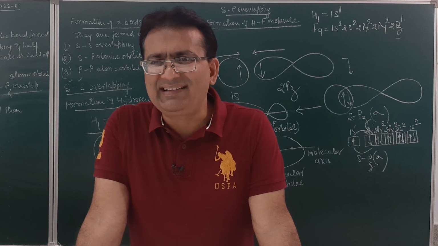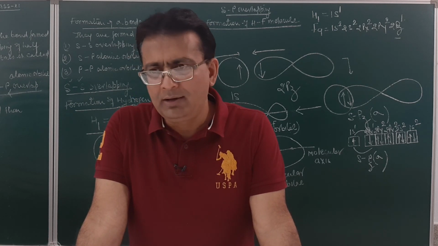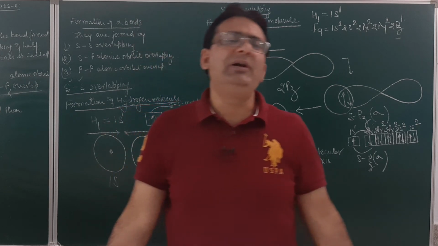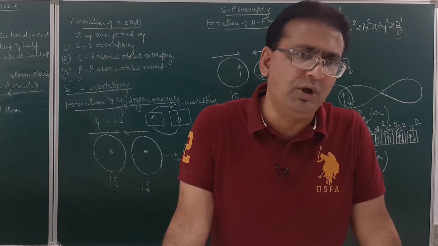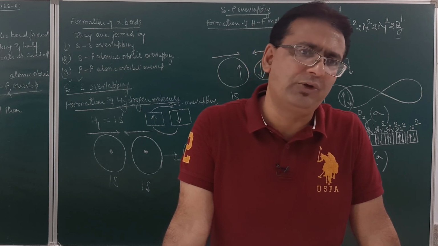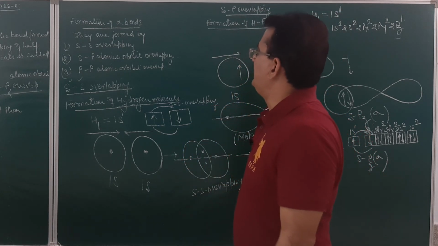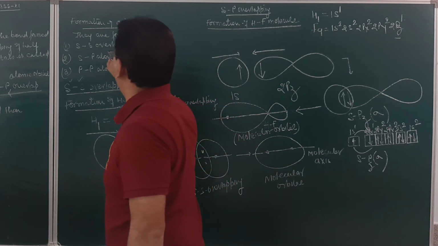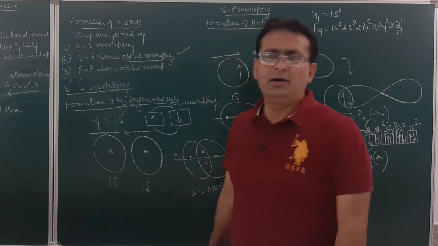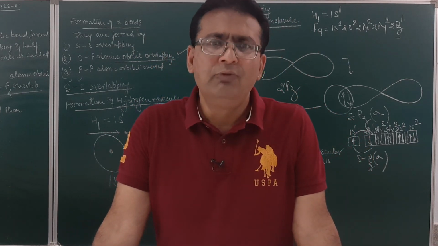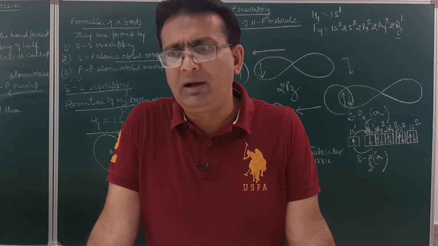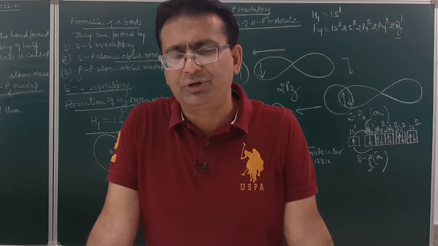We will be discussing sp overlapping further in the water molecule and ammonia molecule, and then we will discuss sigma bond formation by pp overlap, in which we will discuss the formation of the fluorine molecule. After that, I will explain the formation of a pi bond. So in this s and p atomic orbital overlap, today I have taken only one example, which was the formation of a hydrogen fluoride molecule. We will continue in the next lecture with sp overlapping in water and the ammonia molecule.